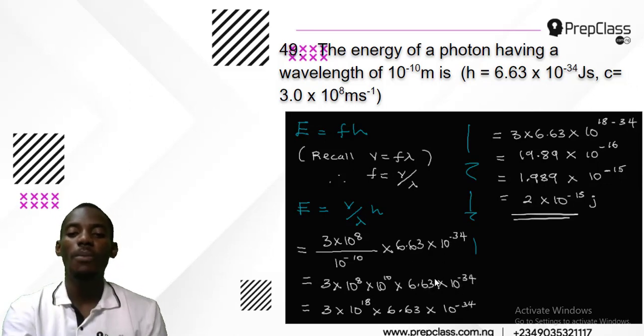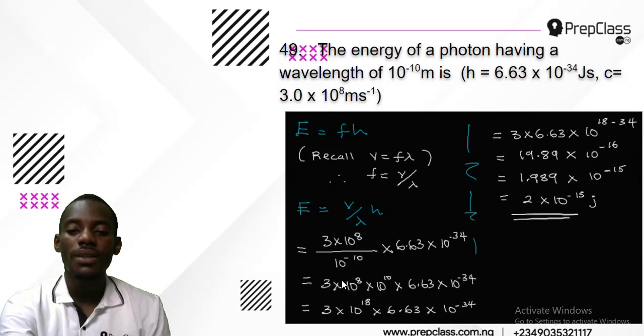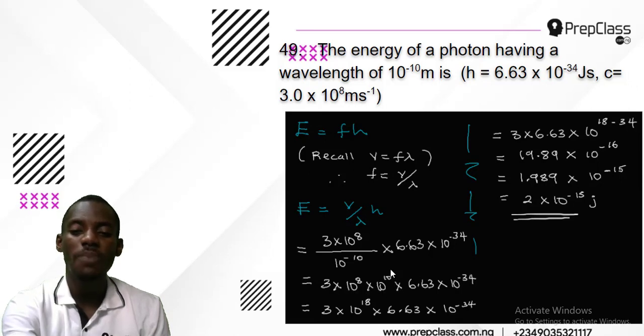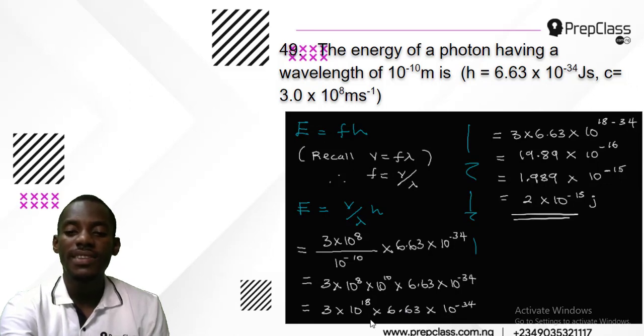Then I will multiply the number. That will become 3 times number to number. But first of all, I fuse these two, these two 10 to the power 8 and 10 to the power 10. That will be 10 to the power 18. And that's what I have here. Everything is the same way, except for these two that I fused to 10 to the power 18.